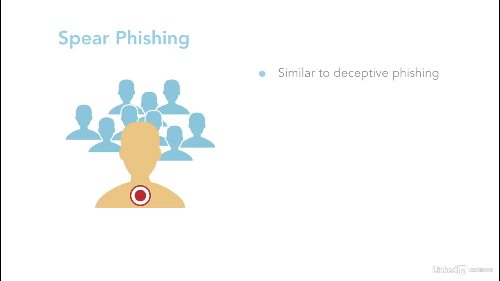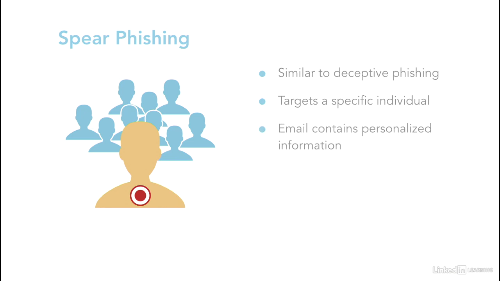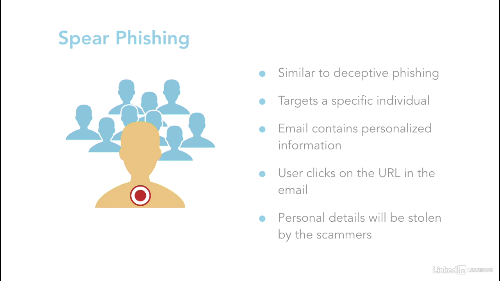Spear phishing is similar to deceptive phishing, but the fraudulent email that is sent out includes some actual personal information targeted at a specific individual recipient. The email will contain specific information, perhaps the user's work details, a company name, a company position, or other details to try to legitimize the email. Often the information used by the scammers is taken from company websites or social media. For this type of phishing attack, once again the victim will click on a link and respond to a request for information, which is then captured and used by the scammers for nefarious means.